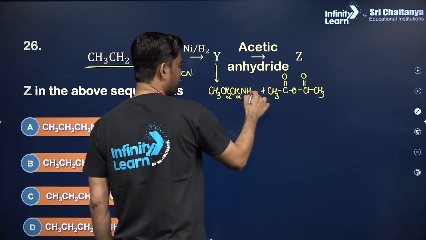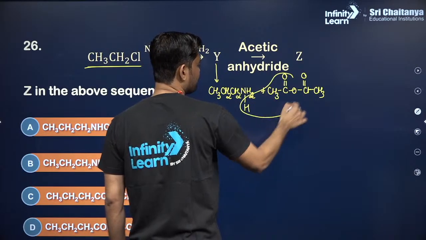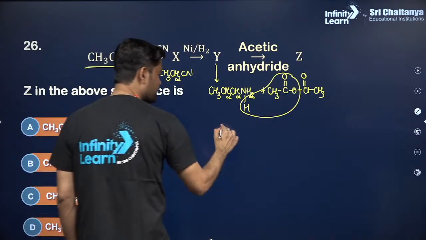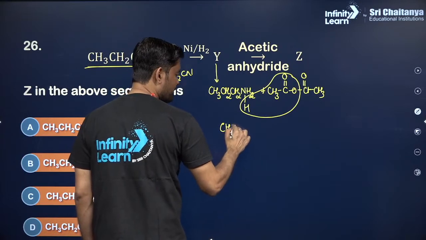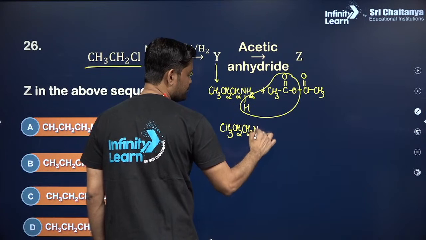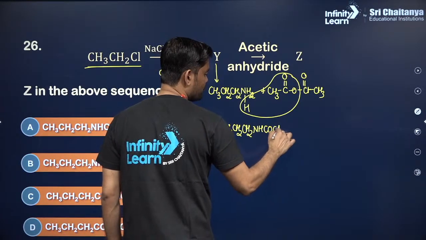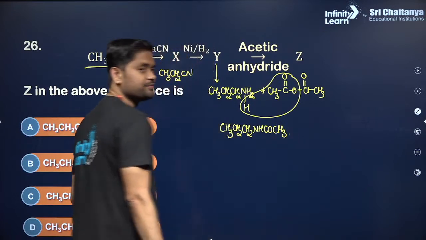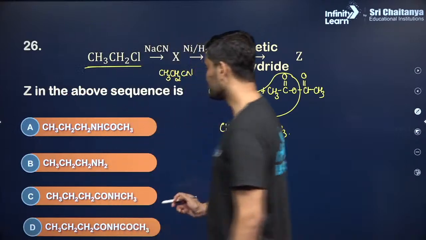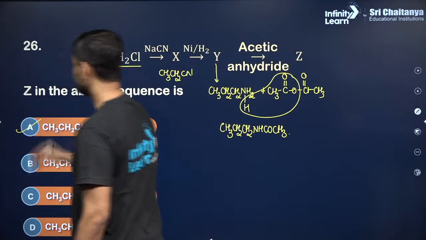One of the hydrogens from here, and this entire group, will get eliminated as an acid. And the compound that will be formed is CH3CH2CH2NHCOCH3. Clear? With this, the option should be CH3CH2CH2NHCOCH3. Option A is the right answer.